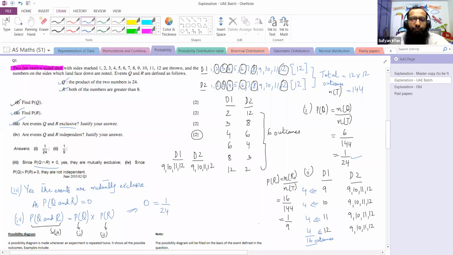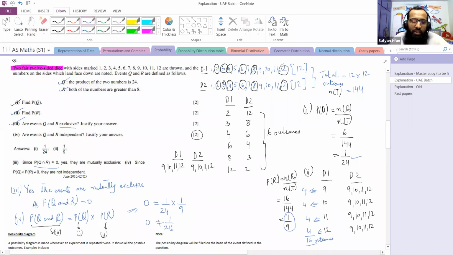The probability of R that we found in part number 2 is 1 upon 9. Is 0 equal to 1 upon 24 into 1 upon 9? The answer is no. Because if we multiply 1 upon 24 by 1 upon 9, we get 1 upon 216. And everyone knows that 0 is not equal to 1 upon 216.